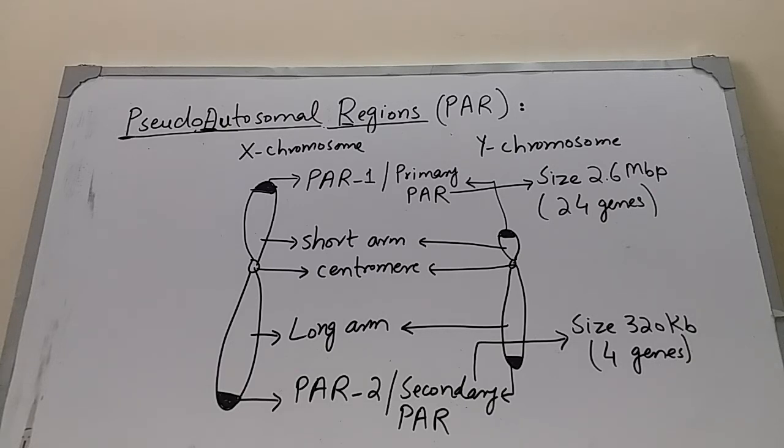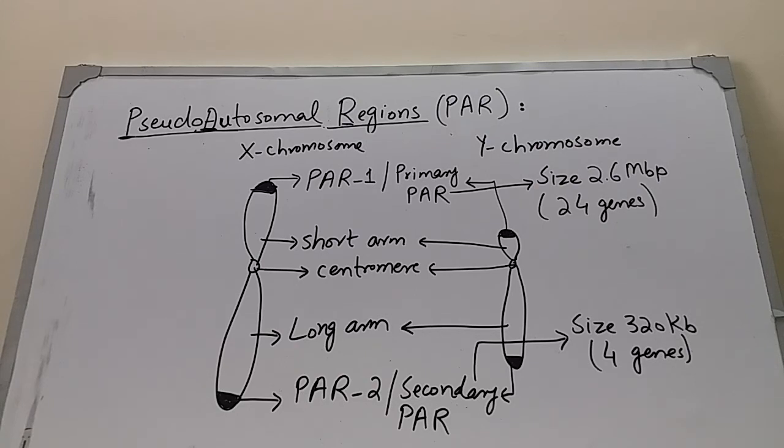The Y chromosome is on the right side and the X chromosome is on the left side. And the tips of the short arms are called pseudoautosomal region 1 or primary pseudoautosomal region, while the tips of the long arms are known as pseudoautosomal region 2 or secondary pseudoautosomal region. Now coming towards the size of both pseudoautosomal regions.